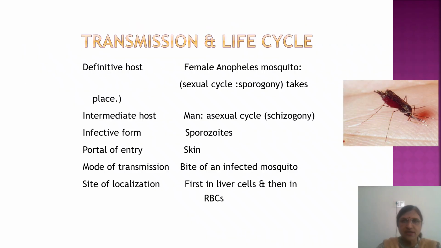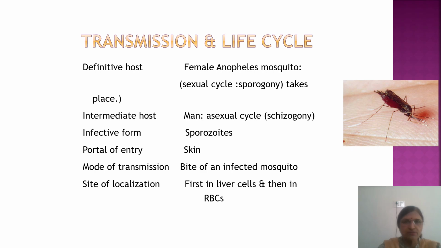Now, transmission and life cycle of malaria. The definitive host is the female Anopheles mosquito because the sexual cycle, that is sporogony, takes place in the mosquito. The intermediate host is man because the asexual cycle, that is schizogony, takes place in man. The infective form is the sporozoite. Sporozoites enter man after the bite of the mosquito and the life cycle continues. The portal of entry is the bite through the skin.